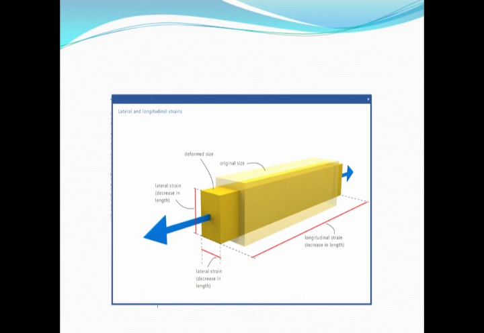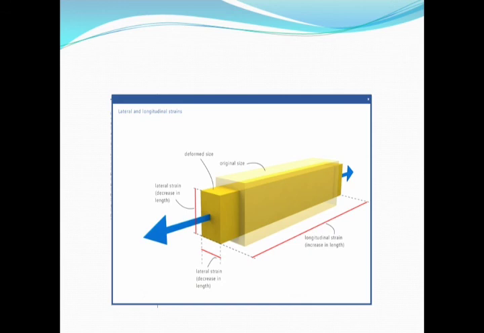So these are the basic things that we have to consider when we go for a biaxial or a triaxial stress. Similarly, the strain in a triaxial stress state will be epsilon x is equal to 1 by E into sigma x minus nu, or 1 by m, into sigma y plus sigma z.